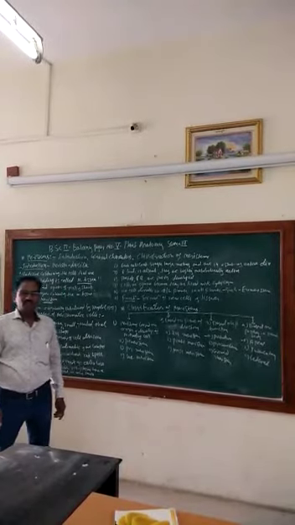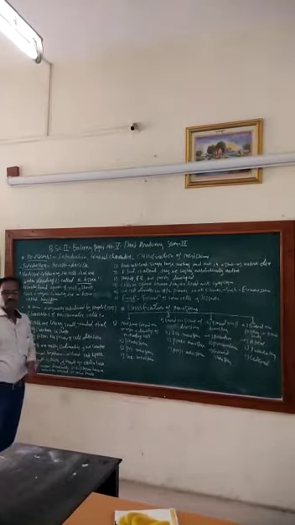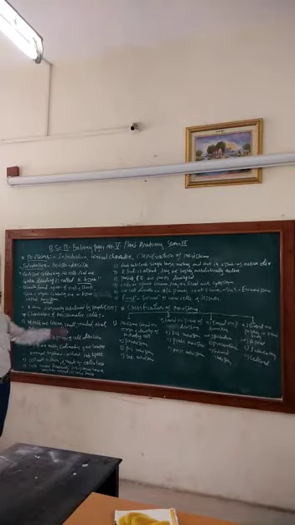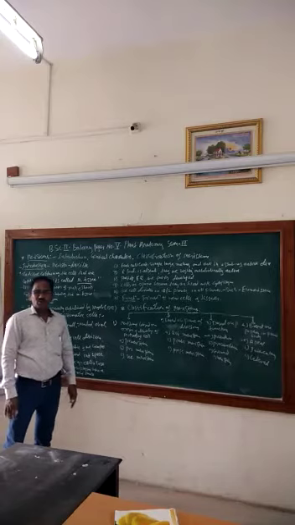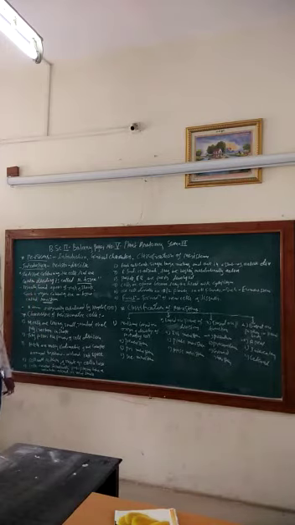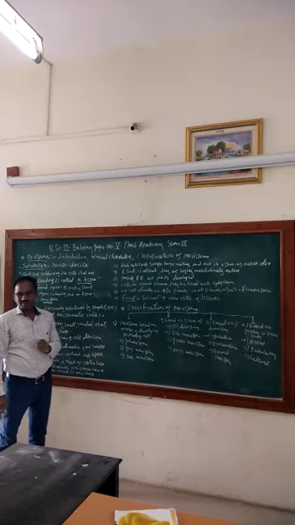Today, I am going to teach Botany syllabus, BSc Part 2, paper number 5. Name of paper, Plant Anatomy, semester 3rd. Today, we will see meristems, introduction of meristems, general characters of meristems and classification of meristems.